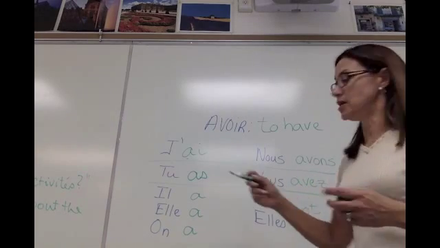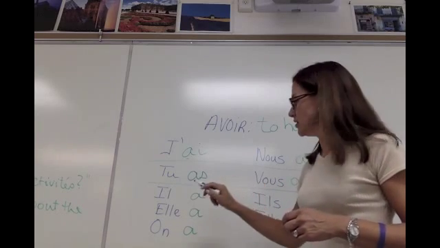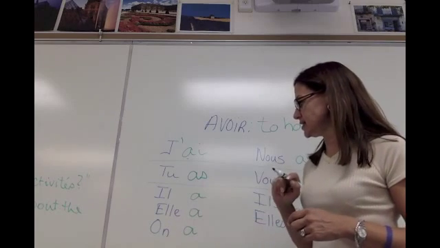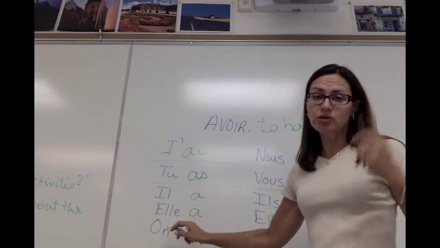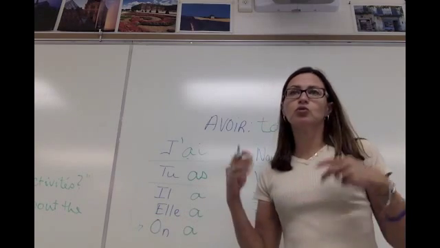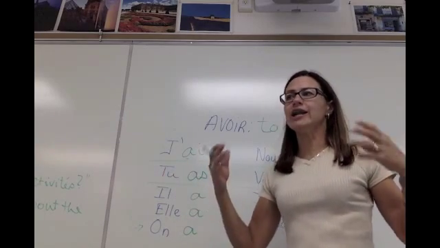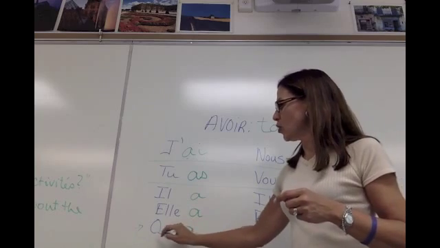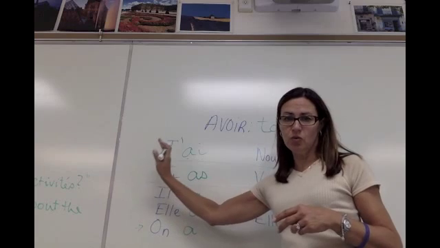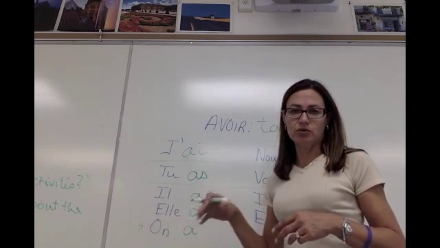Okay? So what do they mean? I have, you have, he has, she has, and remember what we spoke about with the pronouns. On is going to refer to, some people translate as we or one, okay, one has. Always remember that this one is going to be, even though it's in the singular column, one item, we think about this as a group, as plural, okay?